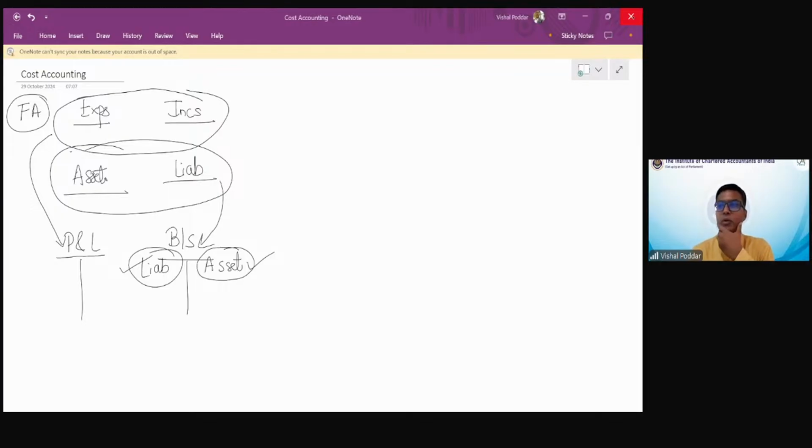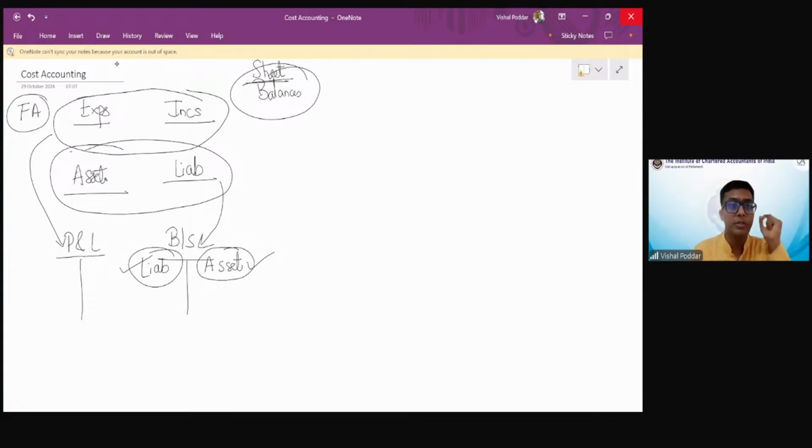Now let me come to this answer. See, students, there is no side of balance sheet like debit or credit. You all agree? Firstly, what is a balance sheet? It is a sheet showing balances at the end of the year. What is a sheet? Sheet is a paper, same like your cost sheet is a paper. So what is a balance sheet? It is a sheet. It is not a ledger account. It has no sides. It is a sheet which will show balances at the end of the year.